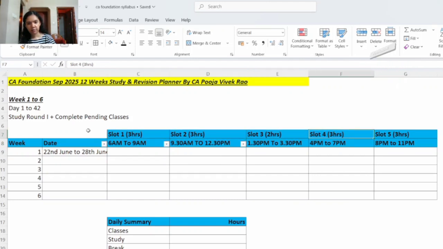For the first 6 weeks, this will be your study routine. You will be having 5 study slots here. Slot 1, slot 2, slot 4 and slot 5 are for 3 hours each, and slot number 3 is of 2 hours. Let's see the timings of these slots. Slot 1 is from 6 am to 9 am. Slot 2 is from 9:30 am to 12:30 pm. Slot 3 will be from 1:30 pm to 3:30 pm. Slot 4 will be from 4 pm to 7 pm. Slot 5 will be from 8 pm to 11 pm.